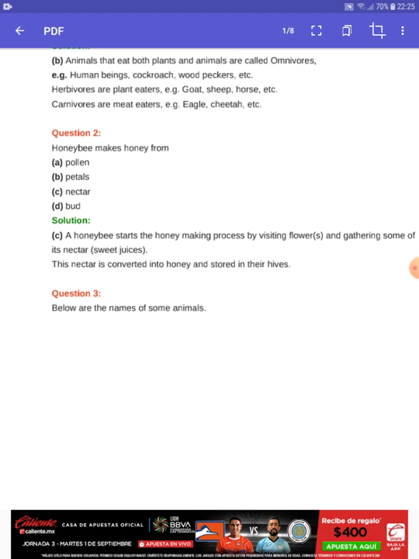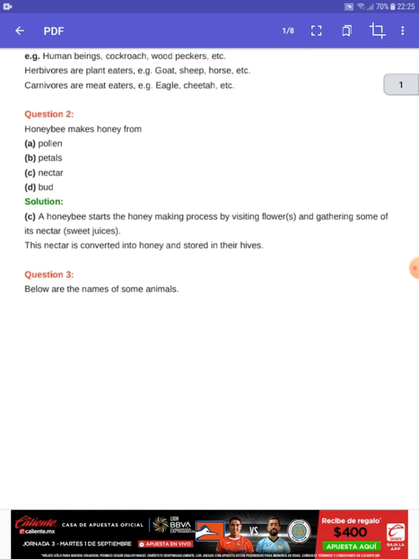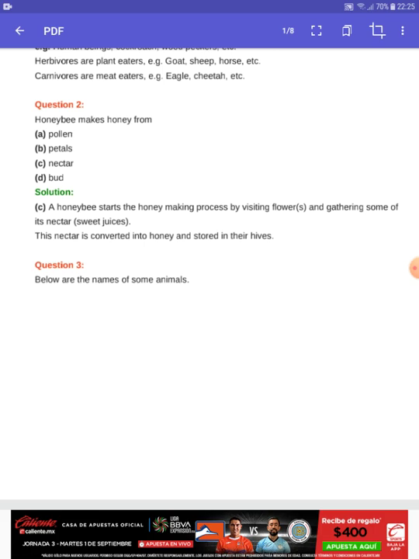Second question: honeybee makes honey from nectar. Actually, honeybee makes honey from nectar of flowers. The options are pollen, petals, nectar, bud. So honeybee makes honey from nectar.